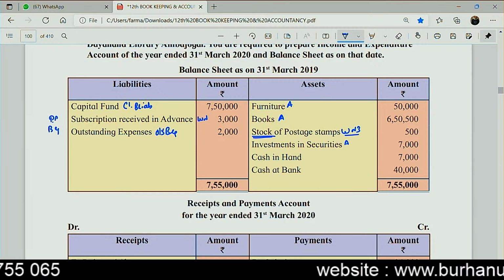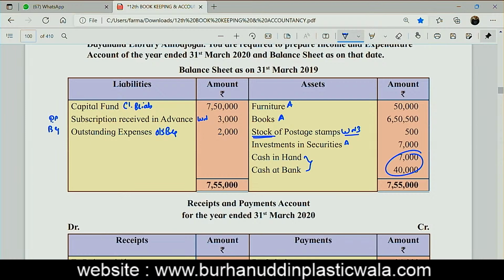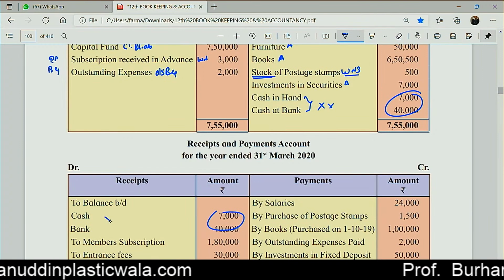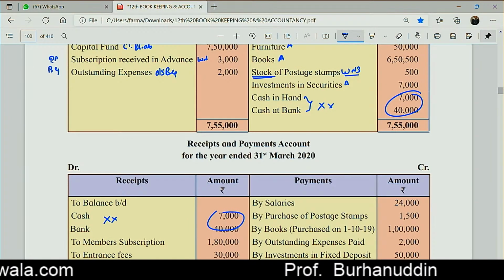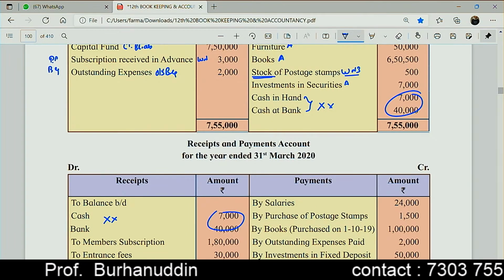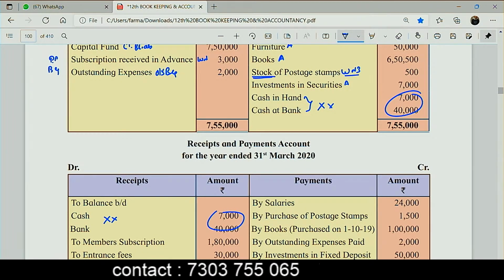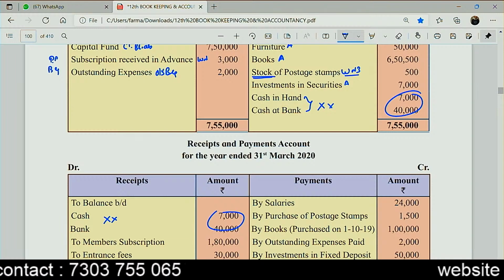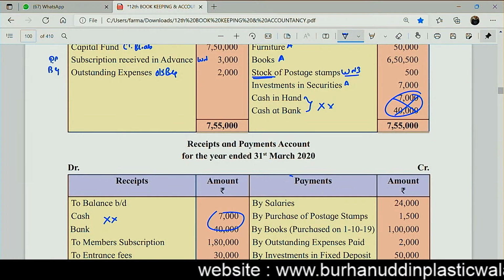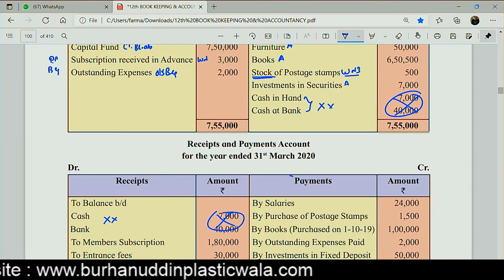Yesterday you were telling me that cash in hand and cash at bank, if the amounts are the same over here and over here, you are not going to record them in our books of accounts, because accountancy has two effects. One is debit, one is credit. Opening balance, closing balances and all. So here, cash balance has one effect in the opening balance sheet and one effect in the receipts and payment account. So here there will be no entry for it. So for 7,000 and 40,000 there will be no posting, because we have seen the two effects in the same question itself. Okay, so no effects for this.